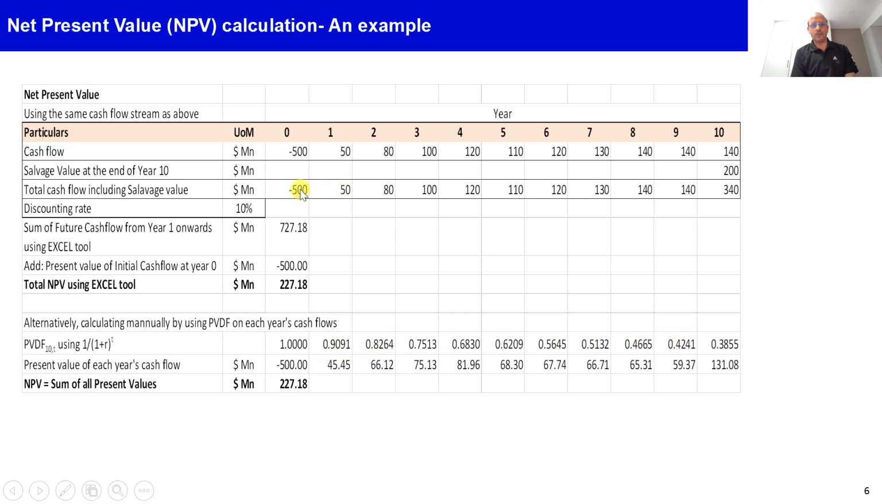So like that we get the present value factor of each year, and that factor we multiply by the respective year's cash flow. The 500 is multiplied by 1, because it is already in present value form, and the first year's cash flow is multiplied by 0.9091. The next year's cash flow is multiplied by 0.8264. Like that we get the present value of all years' cash flow, and when we take the sum of all the present values from year 0 to year 10, we get the net present value of 227.18.